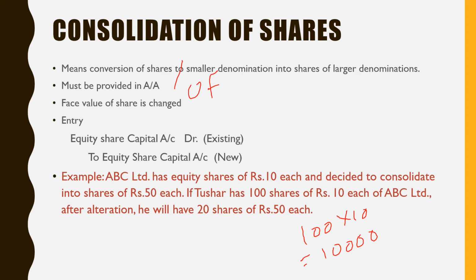Now after alteration, his shares will be combined. So these 100 shares of 10 rupees, 5 shares will be combined and he will get one 50 rupees share. So what is the ratio? For 5 shares, 1 share. So he is having 100 shares. Now how much will he get? 100 upon 5. That means he will get 20 shares now. And each share will be of rupees 50 as the company has disclosed, right?